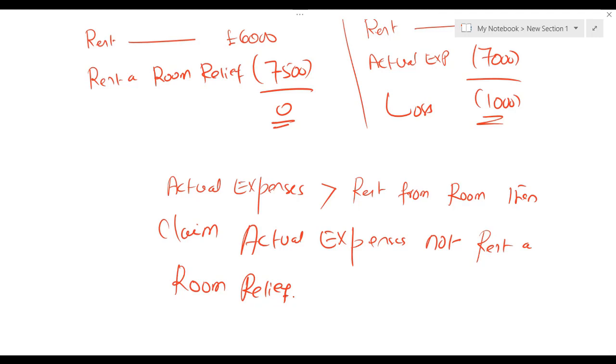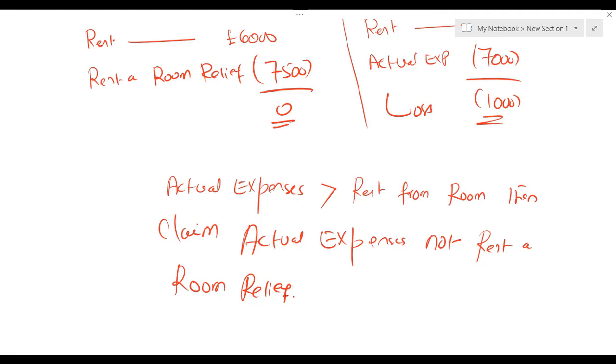Actually, this rent-a-room relief 7,500 was same in the Finance Act 2020. Before that also, but right now it is 7,500. So in Finance Act 2020 and Finance Act 2021, rent-a-room relief is same, which is 7,500. Now listen.